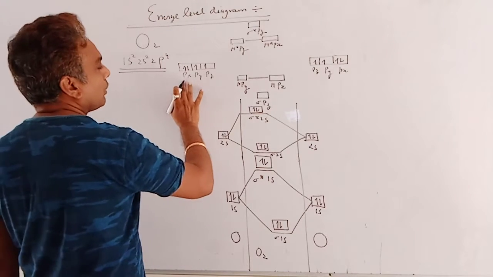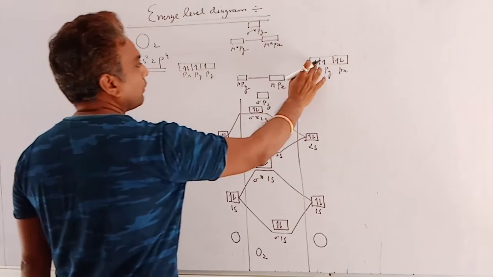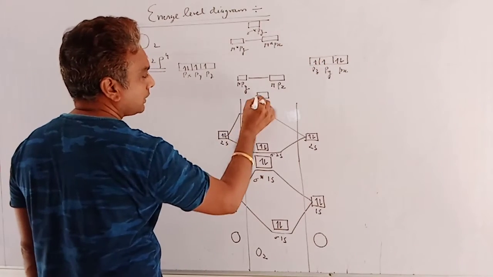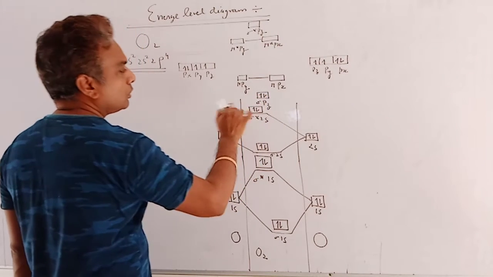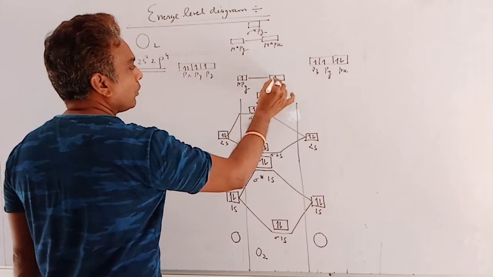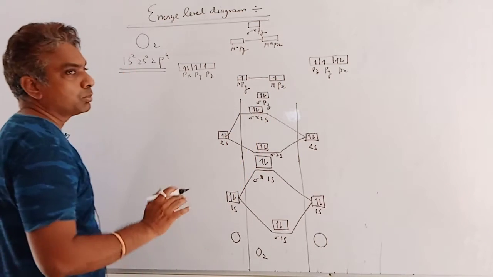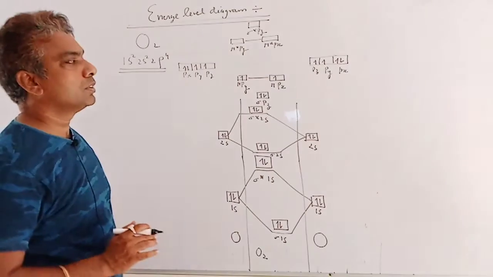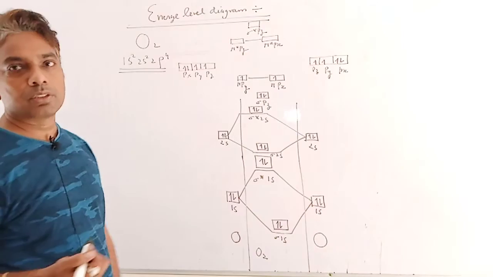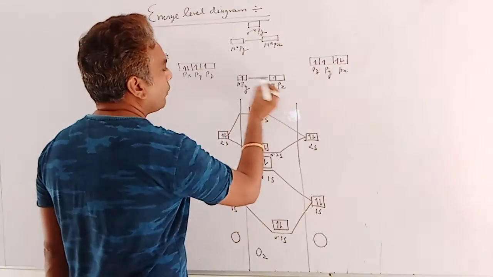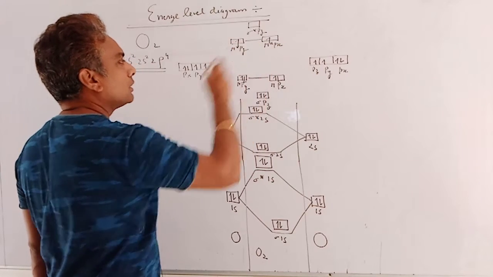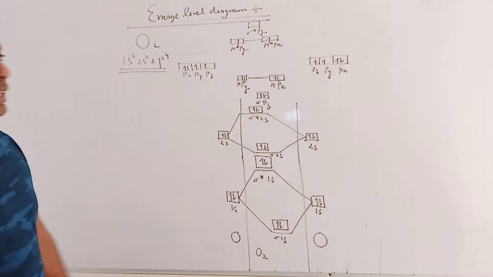Here the total number of electrons is 1, 2, 3, 4, 5, 6, 7, 8. So the filling of 8 electrons is 1, 2, according to Aufbau, here 3, 4. Both contain 1 electron since both have equal energy. According to Hund's rule, pairing is not possible until all vacant orbitals contain at least 1 electron. So 3, 4, 5, 6, then 7, 8. Here is the energy level diagram of O2.